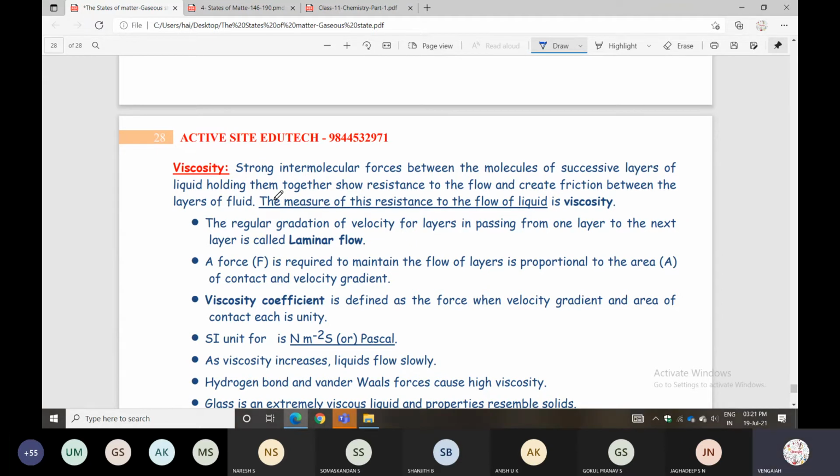The force required to maintain the flow of layers is proportional to the area of contact and the velocity gradient. F is directly proportional to area. So the viscosity coefficient is defined as the force when the velocity gradient and the area of contact are each unity. SI units are also given.